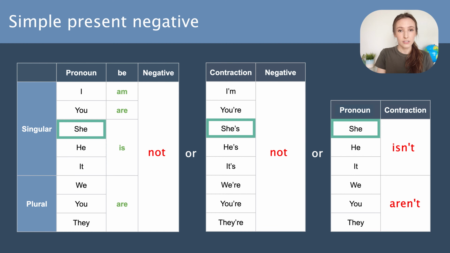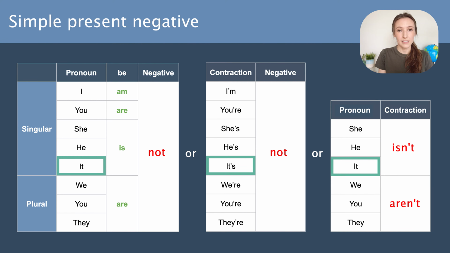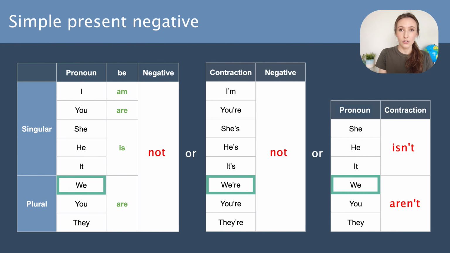She is not, she's not, or she isn't. He is not, he's not, or he isn't. It is not, it's not, or it isn't. We are not, we're not, or we aren't.